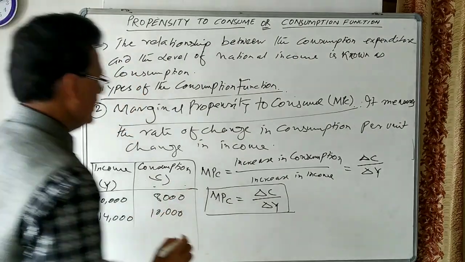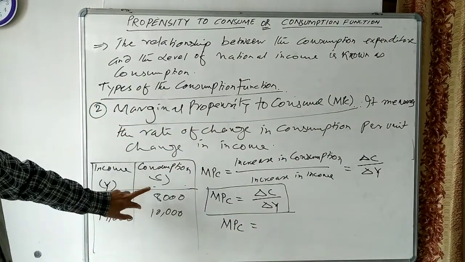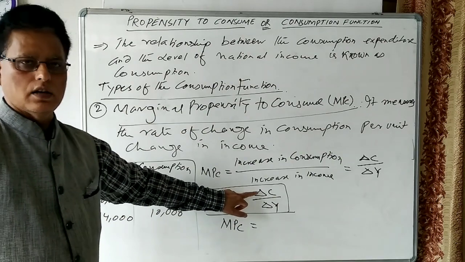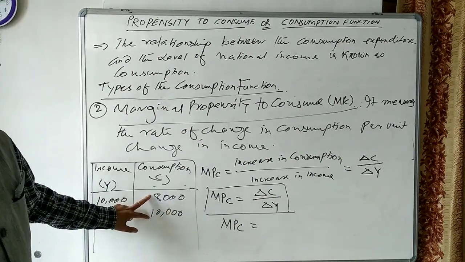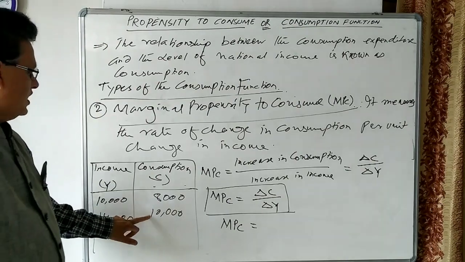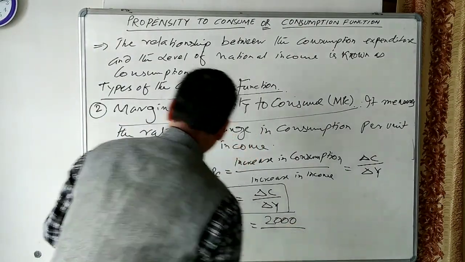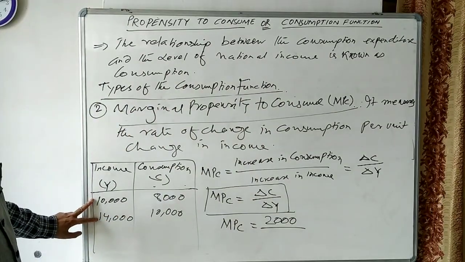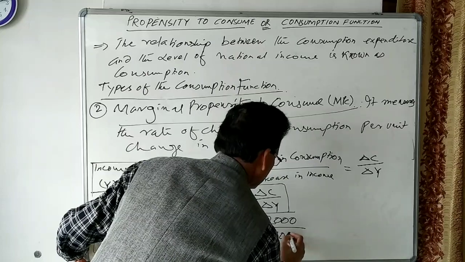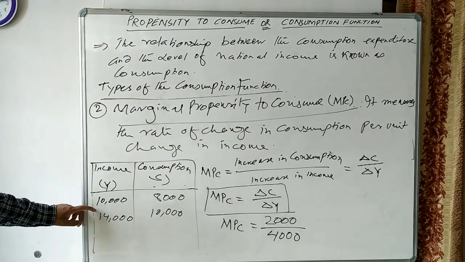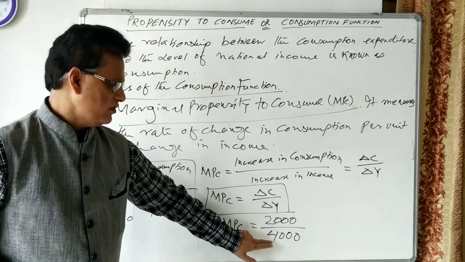Let us see what will be the MPC. MPC will be change in consumption. Increase in consumption is 10,000 minus 8,000, which is 2,000 rupees. And increase in income is 4,000 rupees, since the income increases from 10,000 to 14,000.